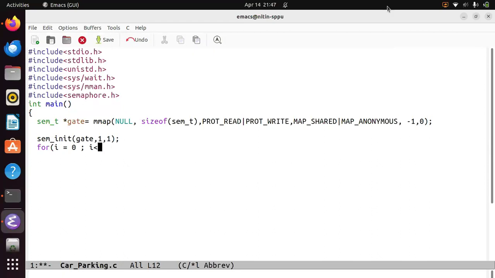We'll take 5 because we are having multiple printfs, so as to see the output on one screen. And i plus plus. So we'll assume that there are 5 cars. If fork equal to 0, correct. Then what we have to do is we have to printf